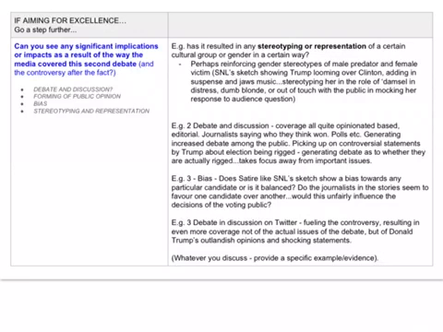Are there negative ones in terms of stereotyping and representation? Maybe the SNL sketch you could talk about. Are there positive or negative implications of the way they covered it in terms of debate and discussion? That can be both a good thing and a bad thing, okay? Because it's healthy to have good debate and discussion in the public realm about this sort of thing, but also did the focus of what the media chose to pull out and focus on in their stories take away focus from important issues, okay? Because the media do have a strong influence as to what they highlight and emphasize, and therefore what people pay attention to.